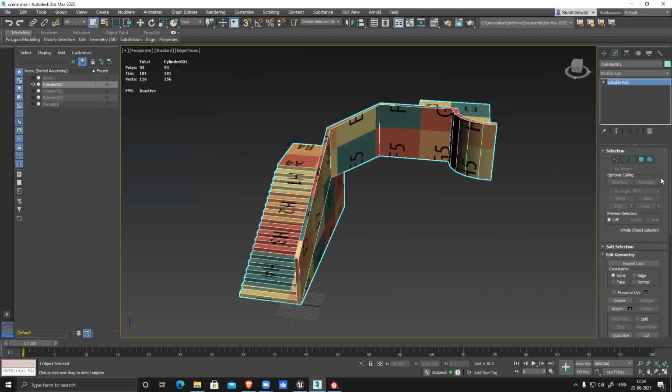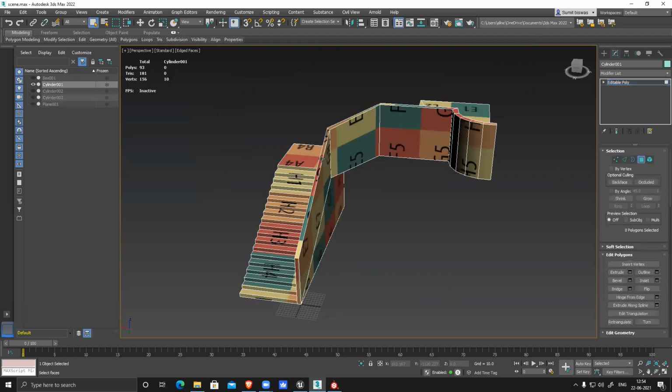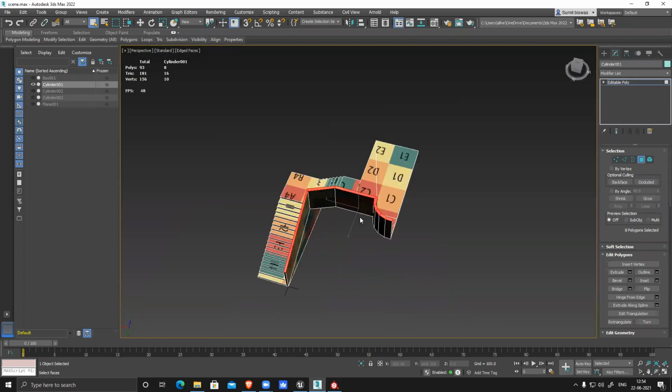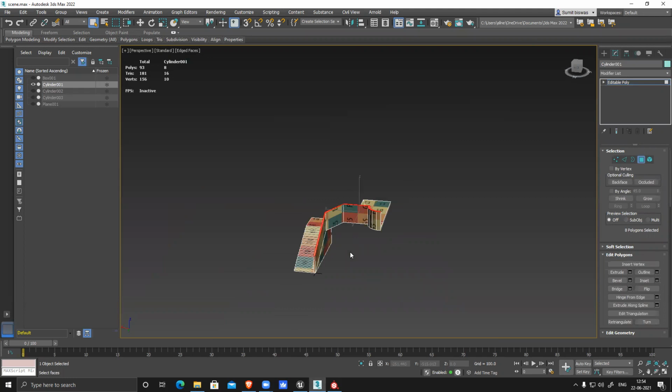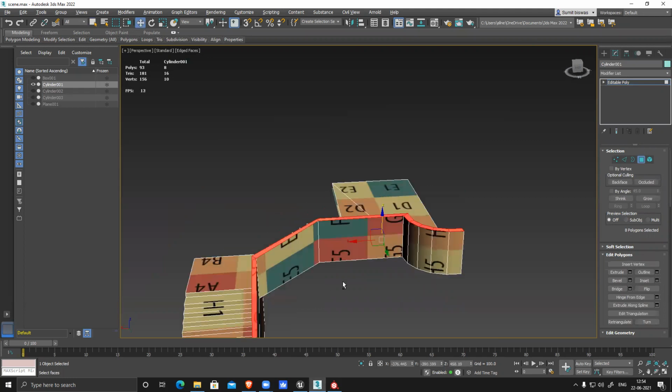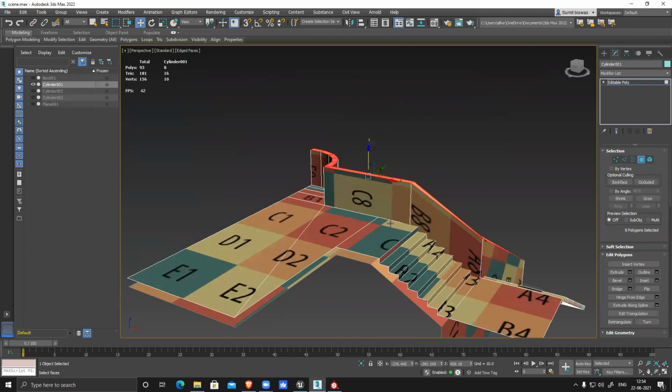Hide unselected, select the polygons, this one, this one, this one, this one, and then push it down. Manually I can fix it like this. This is one technique. One more technique is to correct everything within Max before exporting to Unreal.